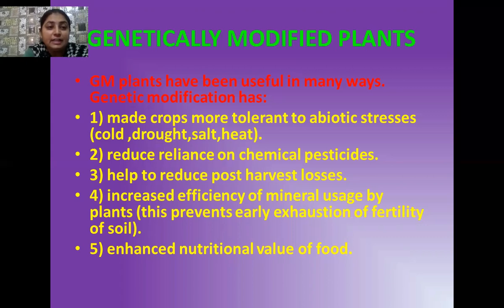And the fifth thing is that they enhance the nutritional value of our food. As we already know from the example of golden rice, earlier the species of rice contained carbohydrates only, but golden rice is a type of rice which gives us not only carbohydrate but, along with carbohydrate, it also gives us iron.